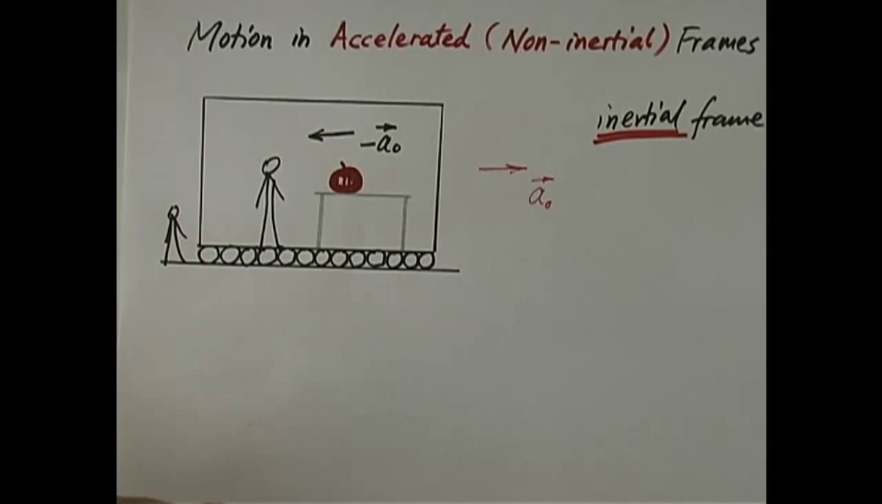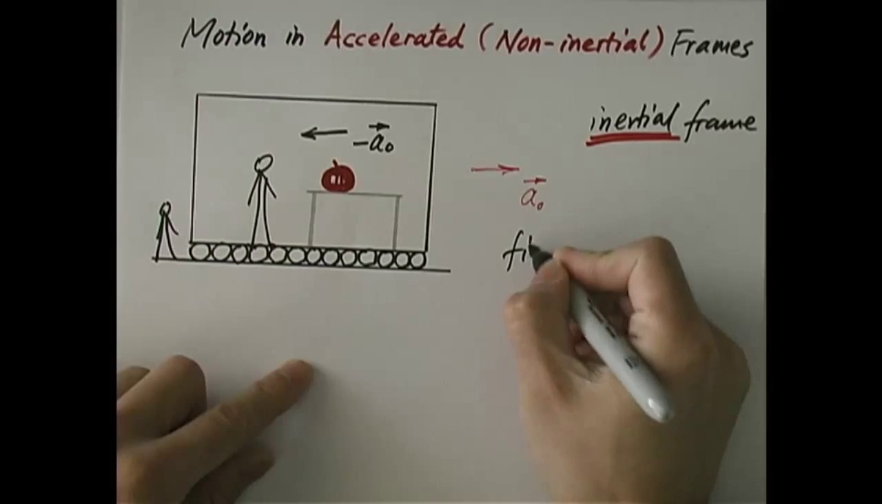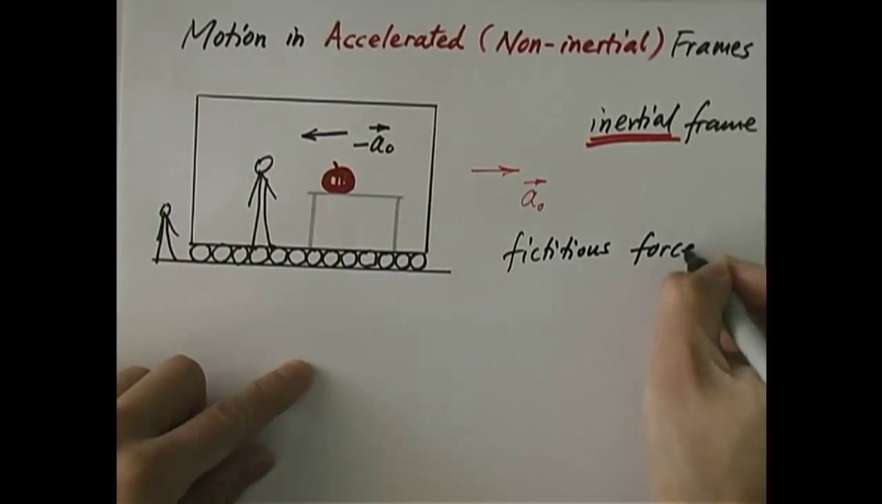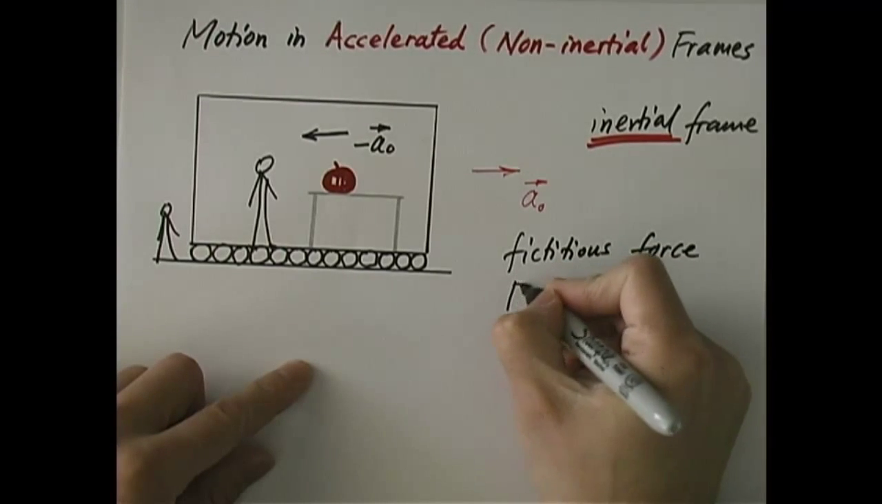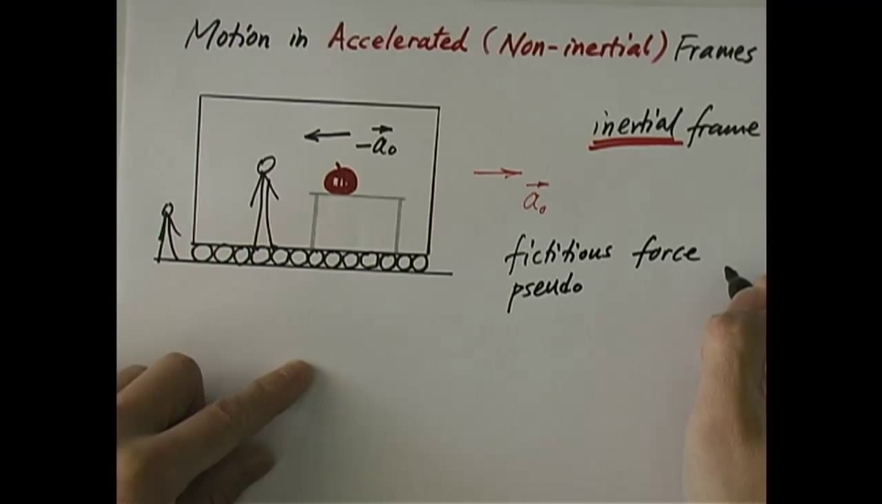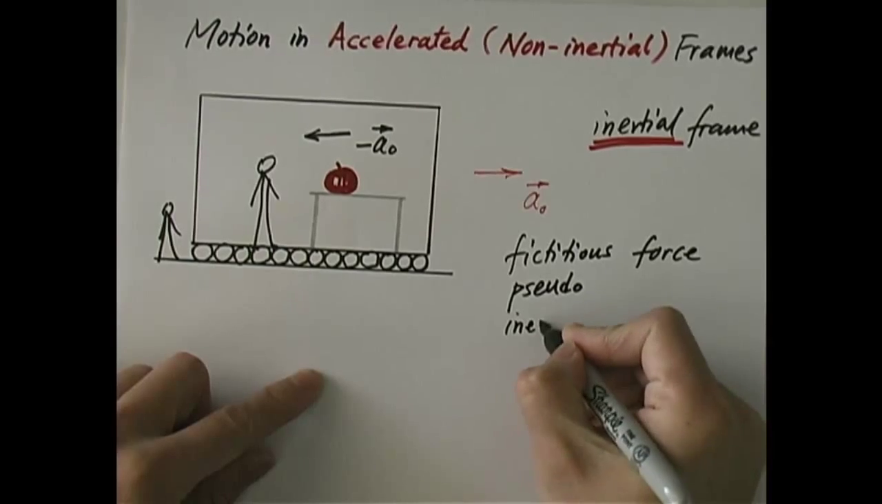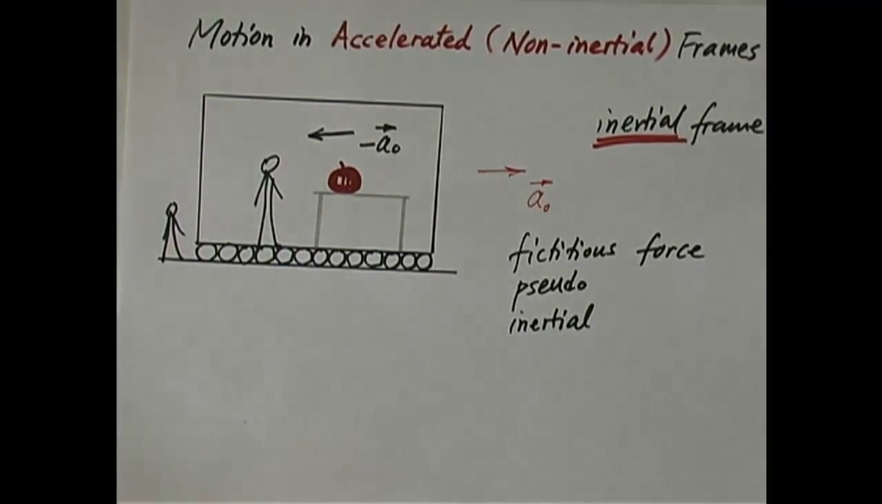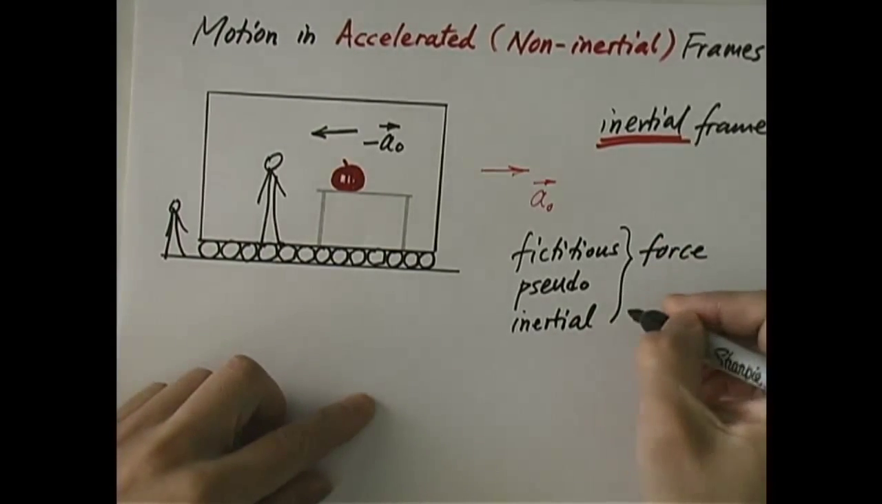The question is, does that force really exist? Of course not. There's no such real force. So it is not a real force, it's what's called a fictitious force. It does not exist. We also call it pseudoforce. Pseudo means it's not a real force. We can also call it inertial force because, after all, it is due to the fact that we do not live in an inertial frame of reference. All these names refer to the same exact thing.